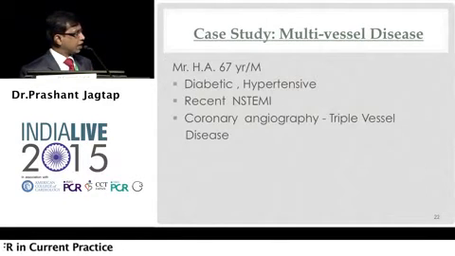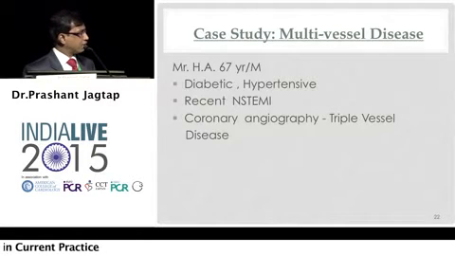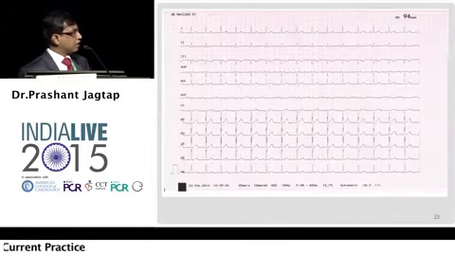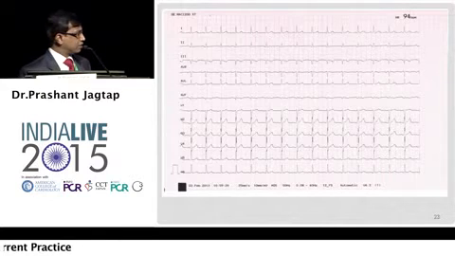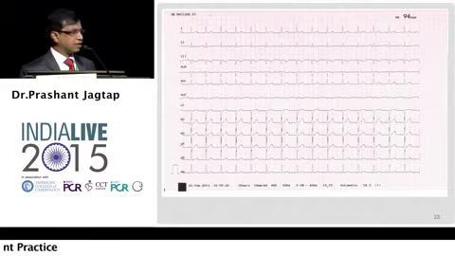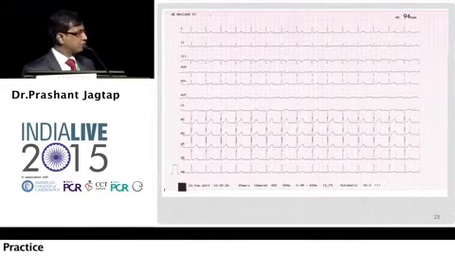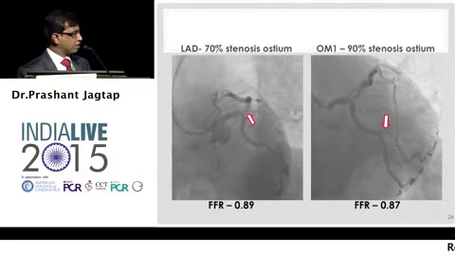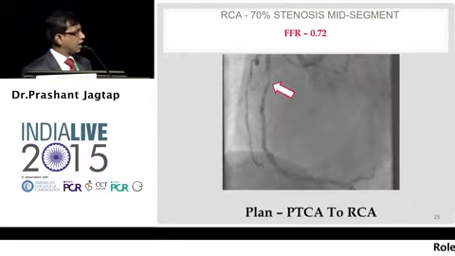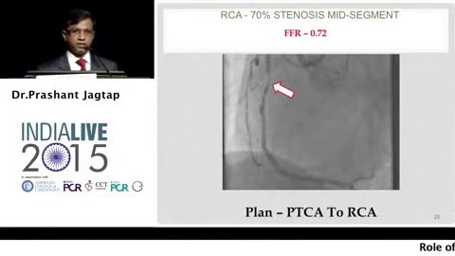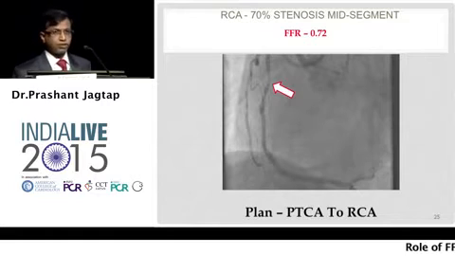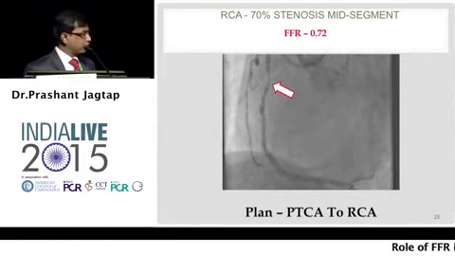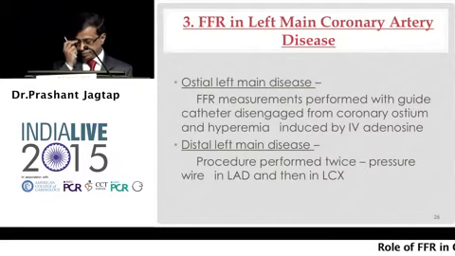Case 3: diabetic, hypertensive, recent non-STEMI, triple vessel disease. This was the ECG, from February 2013. The case was presented in India Live 2013, with 2 years of follow-up. There were 3 lesions: an ostial moderate LAD lesion, and an 80-90% obtuse marginal lesion, but the FFR was non-ischemic. Only the RCA had an ischemic FFR, and he underwent PTCA to the RCA. Those other lesions were deferred, and at 2 years of follow-up the patient is doing clinically, medically very well.